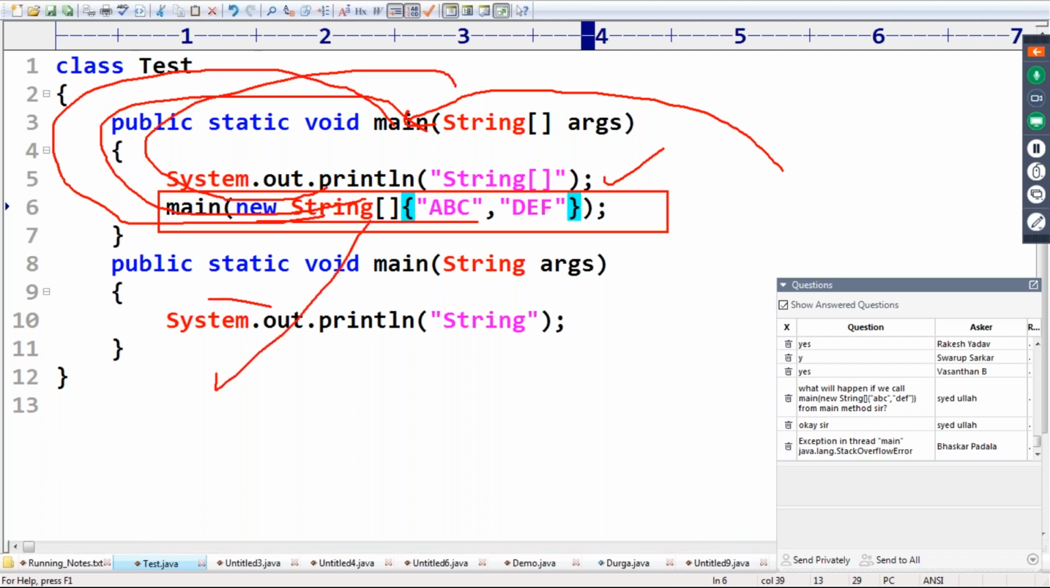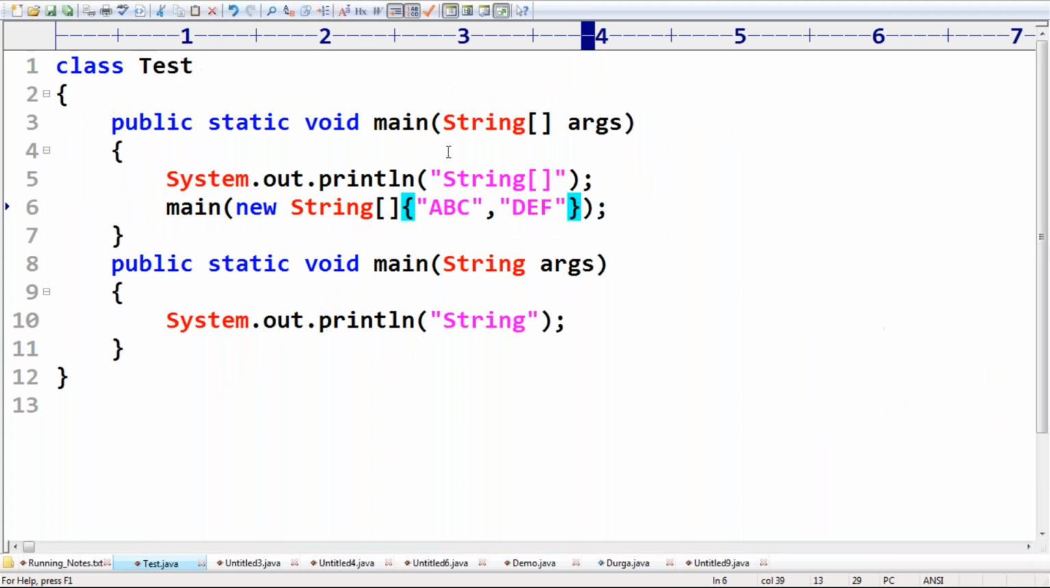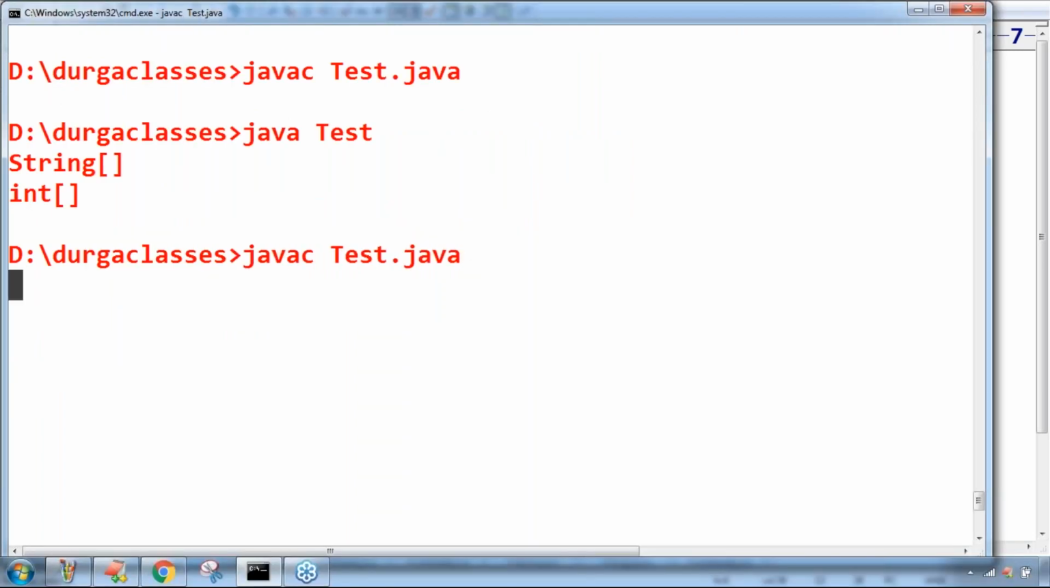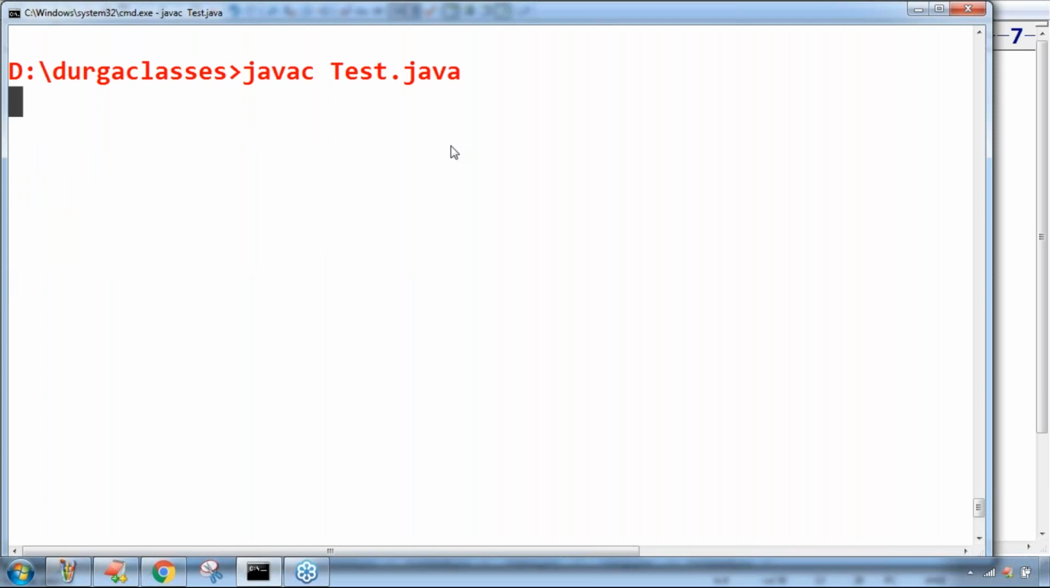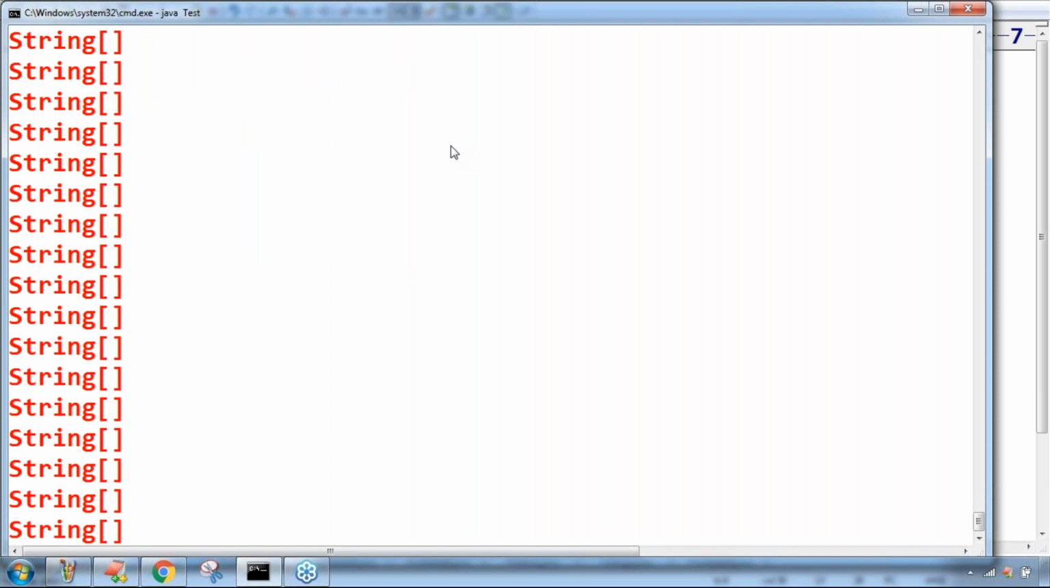It is not calling this method. It will always call the same method. So the method is again calling the same method, again calling the same method. At a certain point, what will happen? Stack overflow is going to happen. We are going to get a runtime exception, a stack overflow error. Have a look once. What is the answer we are going to get? A runtime exception at a certain point.